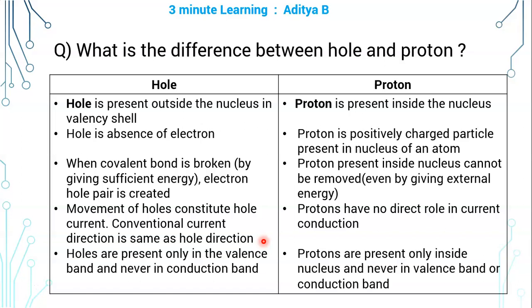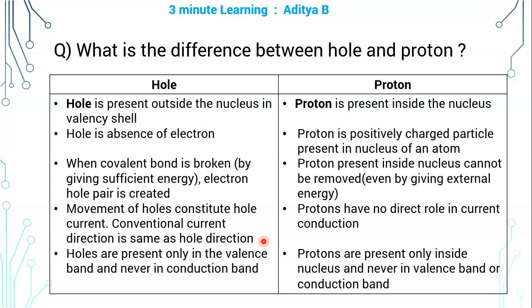Holes are present only in the valence band and never in the conduction band. Protons are always present only inside the nucleus and are never present in the valence band or in the conduction band. These are the inherent differences between a hole and a proton.